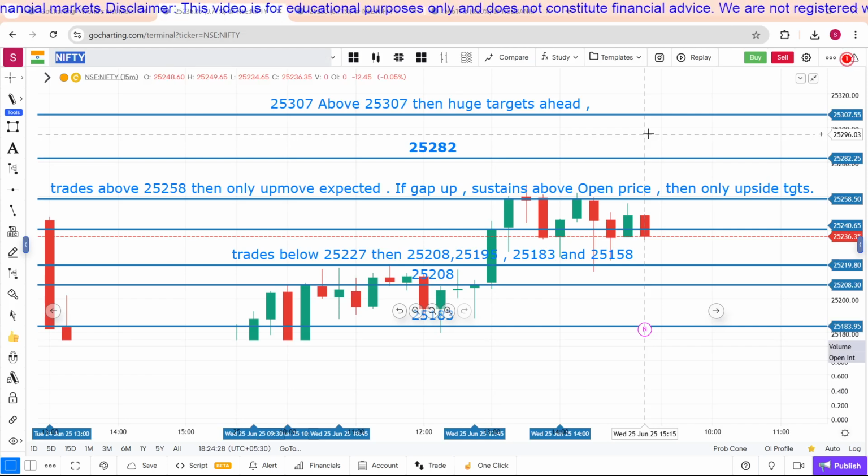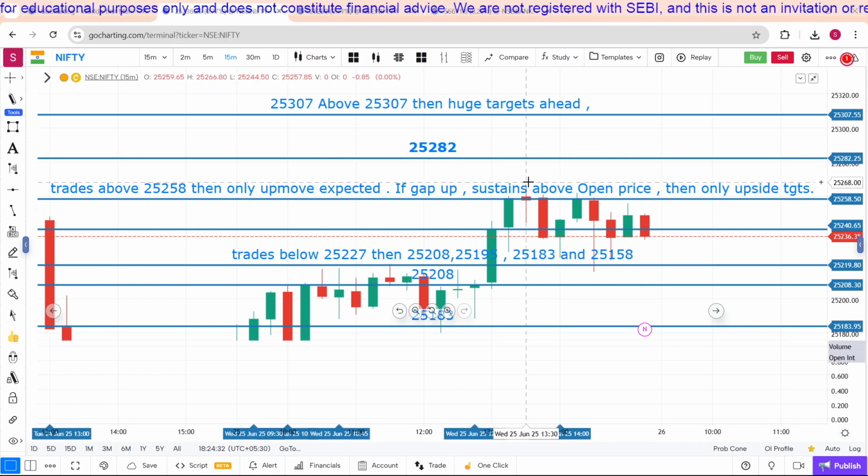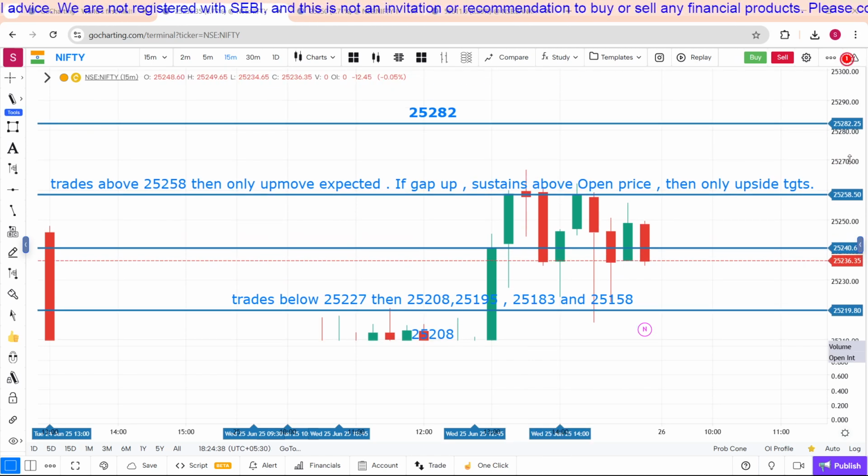Come back. Nifty and Bank Nifty expiry. Tomorrow's trading levels and strategy.